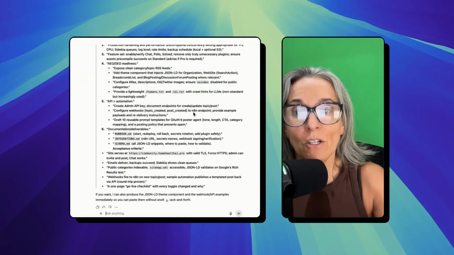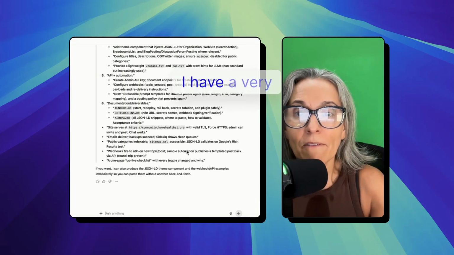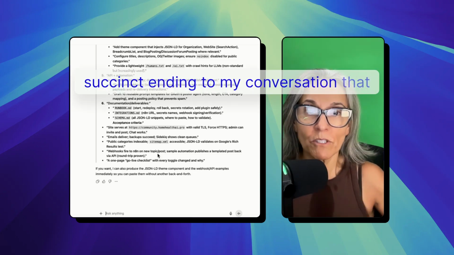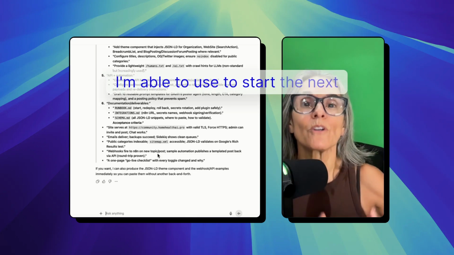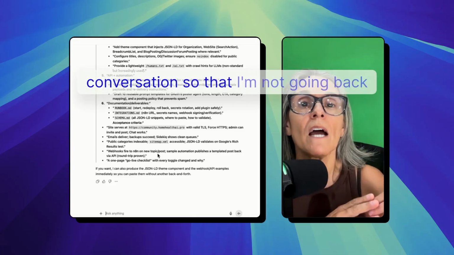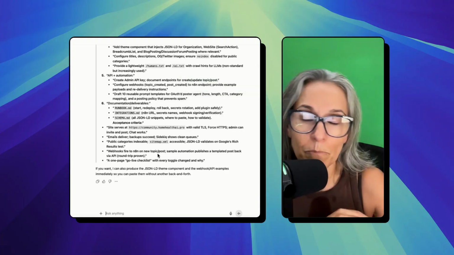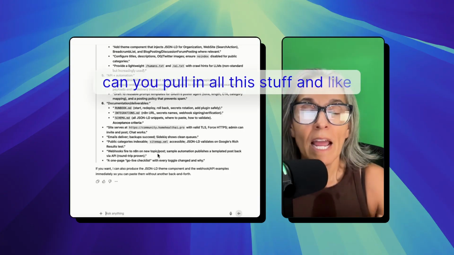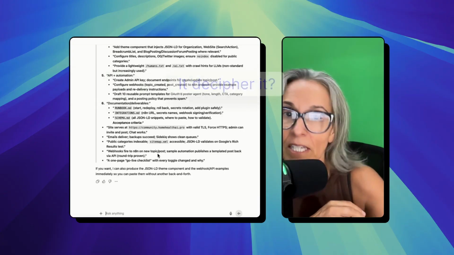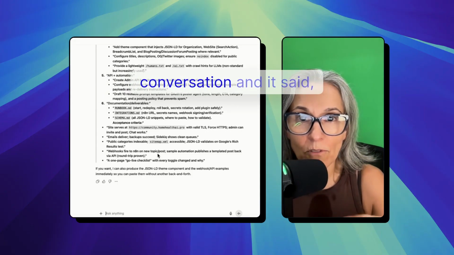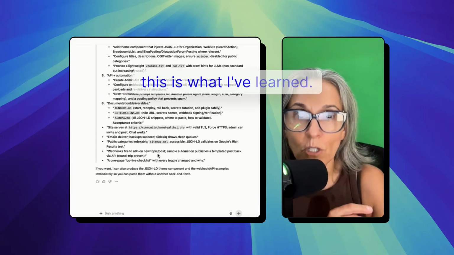Let's put it that way. So now I have a very succinct ending to my conversation that I'm able to use to start the next conversation, so that I'm not going back and saying, can you see this other conversation? Can you pull in all this stuff, and copying the whole thing and then having it decipher it. Instead, it's now gone through the entire conversation and it said, this is what I've learned.